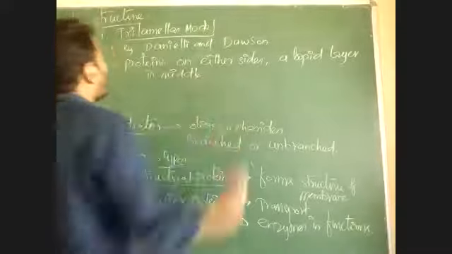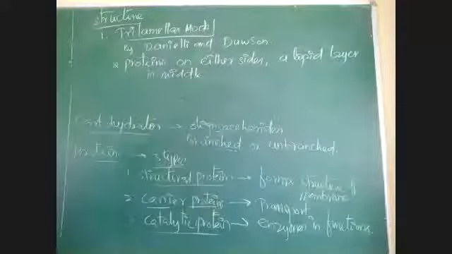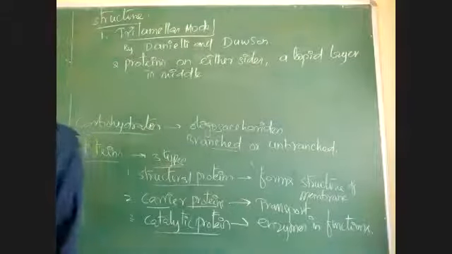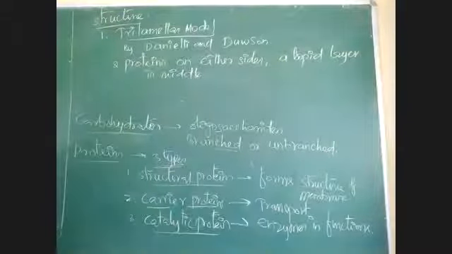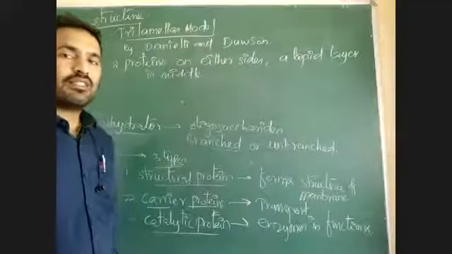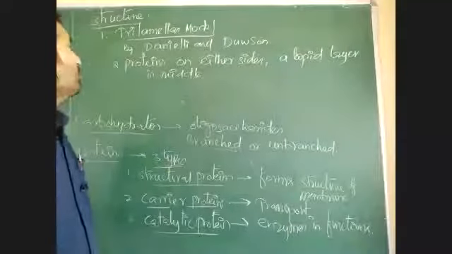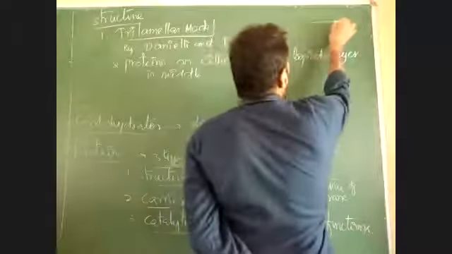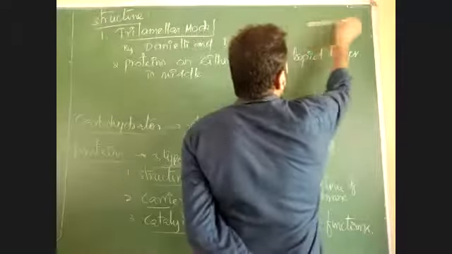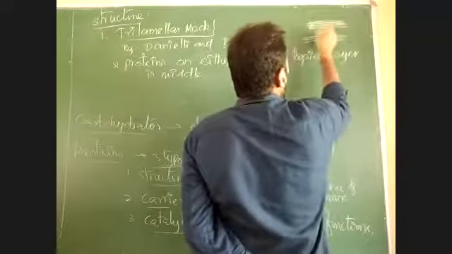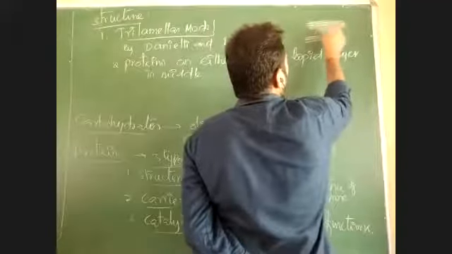This is the trilamellar model. What is the trilamellar model of Danielli and Davson to explain the structure of the plasma membrane? There is the presence of two layers of proteins on either side. In the middle there is a lipid layer. Suppose here one protein layer, here one protein layer, and at the center there is a lipid layer.